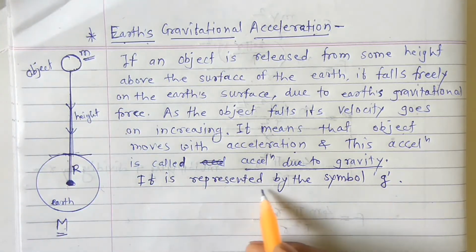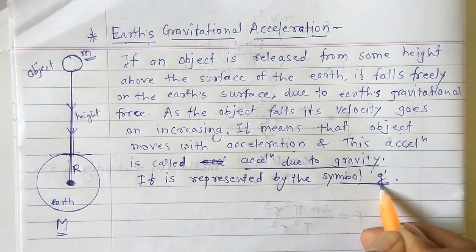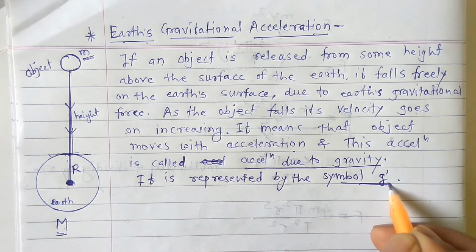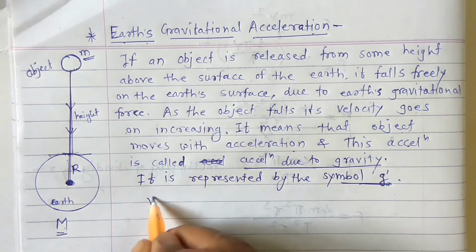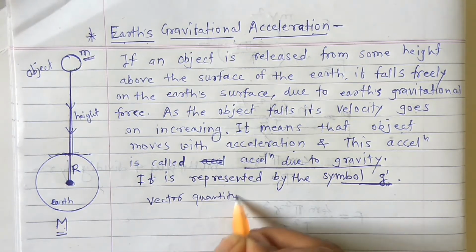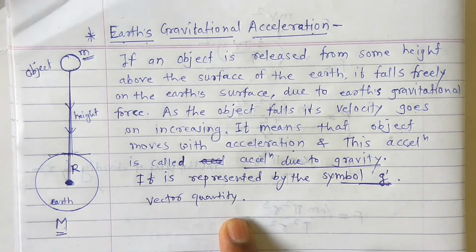So it is represented by the symbol g, and this acceleration due to gravity is represented by the letter g, and acceleration due to gravity is a vector quantity. It is a vector quantity, okay, because it has magnitude and direction also, that's why it is a vector quantity.